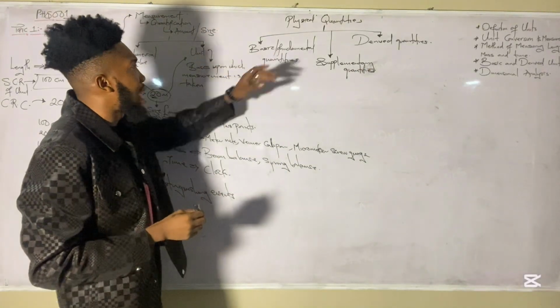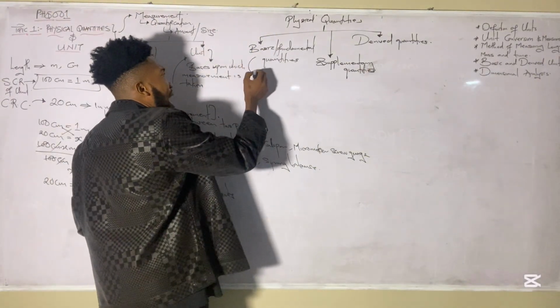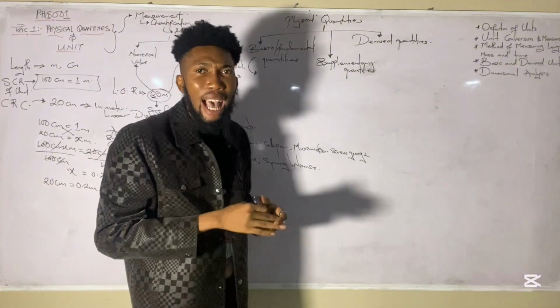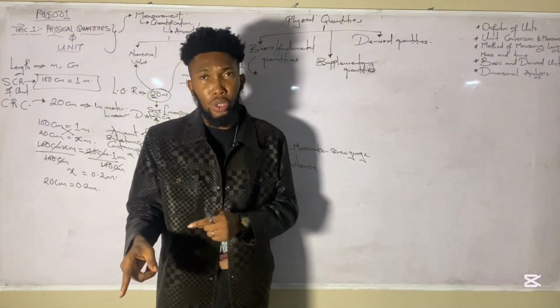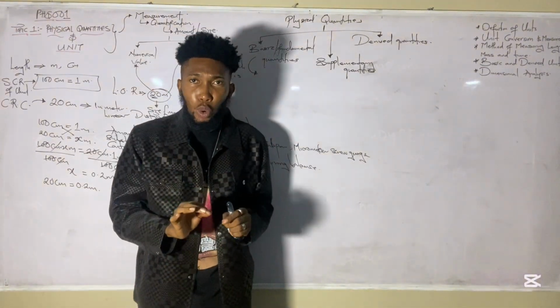Now, brief one. The basic or fundamental quantities. These quantities do not have any base of origination, so they are independent quantities. What do I mean?